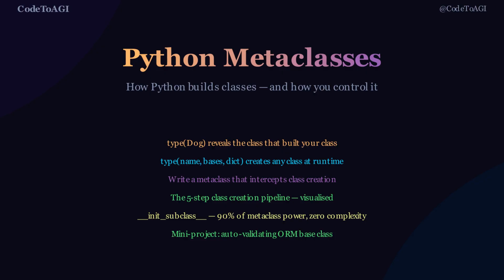I am Ahaz. Today in episode 28, Metaclasses, you will learn the mechanism Python uses to build every single class in your codebase, and how you can replace or extend it.